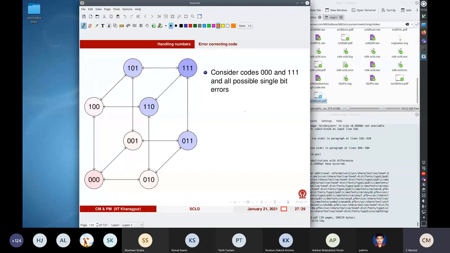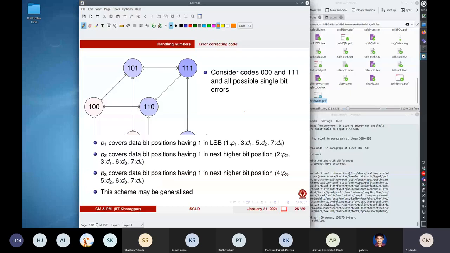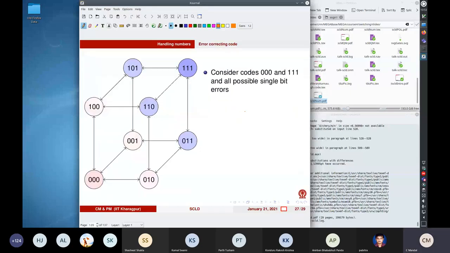All right, and now let us just talk a bit about error correcting codes. So look at this cube, and let us say that we are considering two particular codes, all zeros and all ones. That is this one, all zeros and all ones.